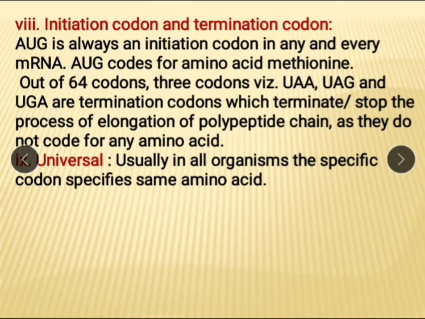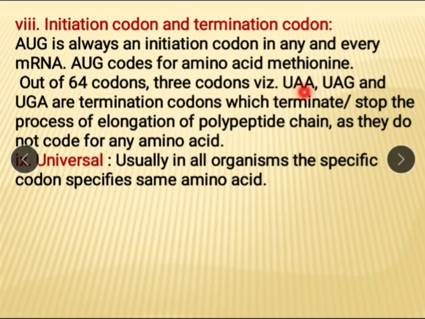Then initiation codon and termination codon. You already studied this in the process of translation. AUG is an initiation codon present at the 5' end. It codes for methionine. Out of 64 codons, 3 are nonsense codons, also called stop codons or termination codons.